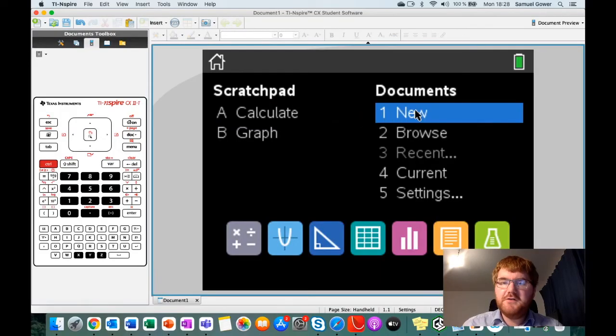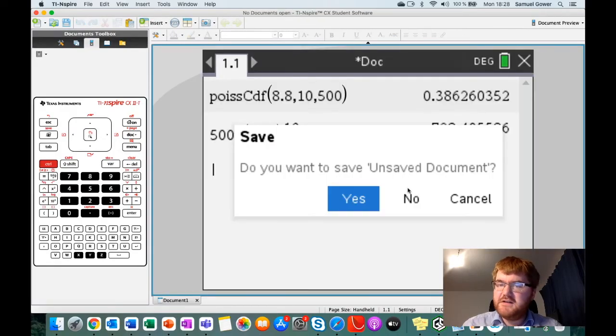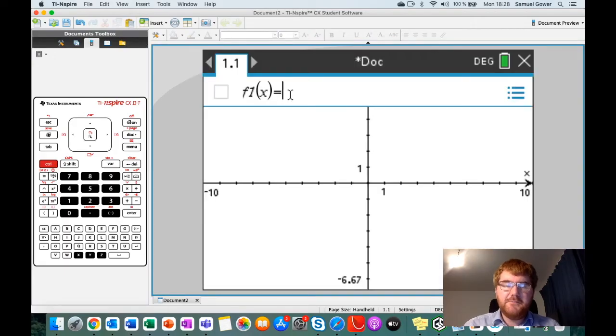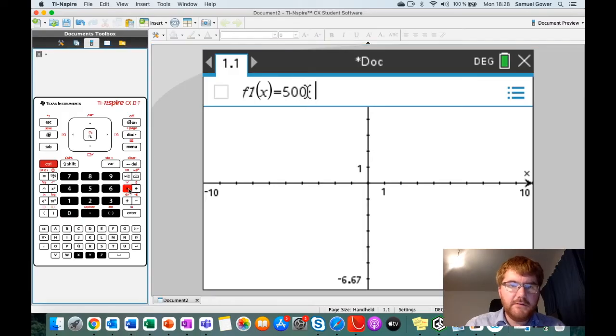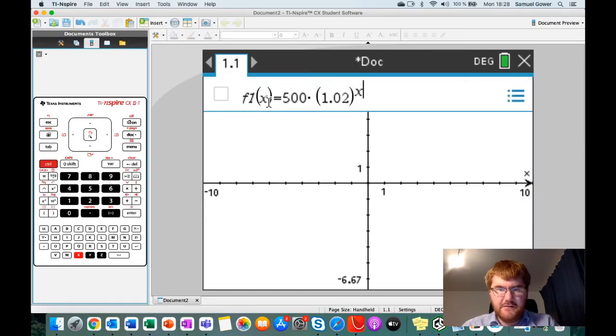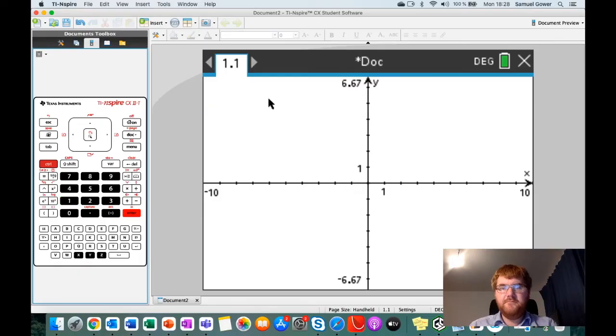So we're going over to the graph page. We're going to create a new document, go to graph, and put in the first function. So 500 multiplied by 1.02, close bracket. Now remember, because we're using our variable as x, we need to put x here as well, x minus 1. And notice we don't see the graph anywhere, but don't worry, we'll come back to that in a moment.